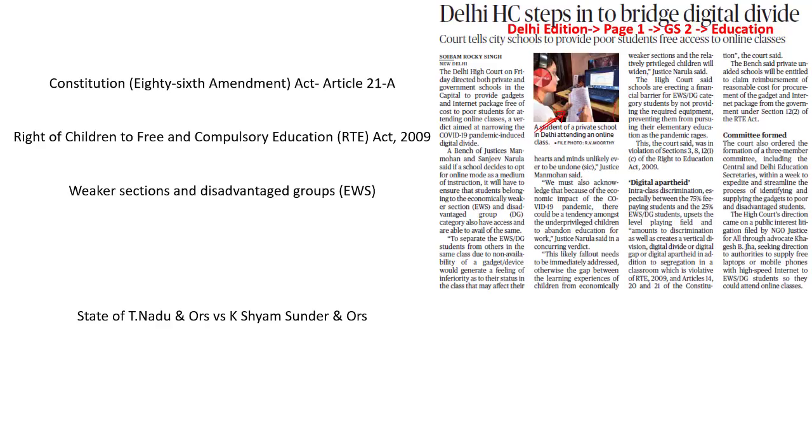We have the 86th Constitutional Amendment Act. This introduced Article 21A into the Constitution of India. What does it do? It provides free and compulsory education to all the children in India between the age group of 6 up till 14 years of age. This is what was introduced in the 86th Constitutional Amendment Act, but this very provision also said that there has to be a law for the implementation of Article 21A.